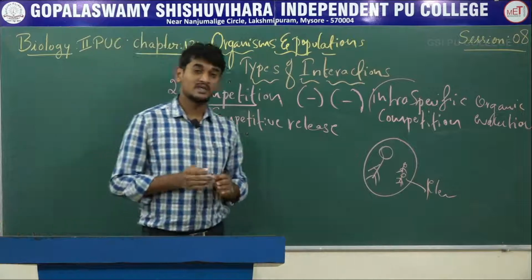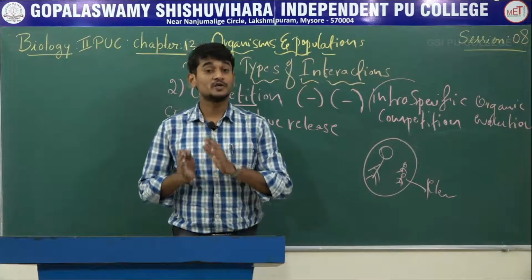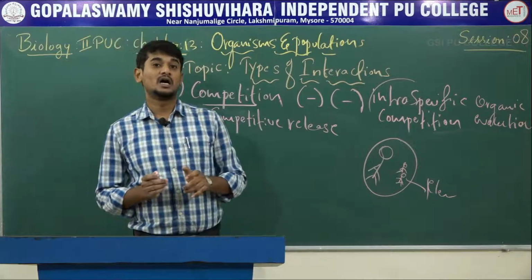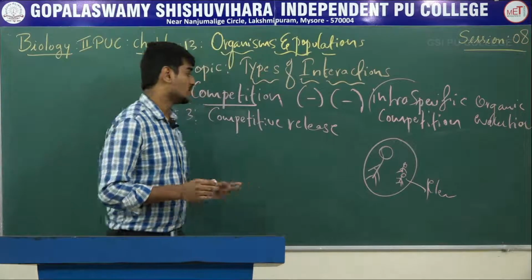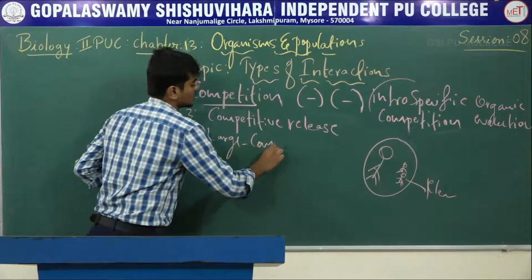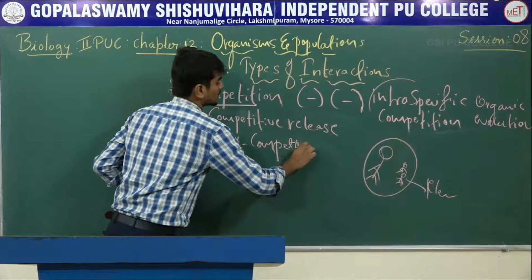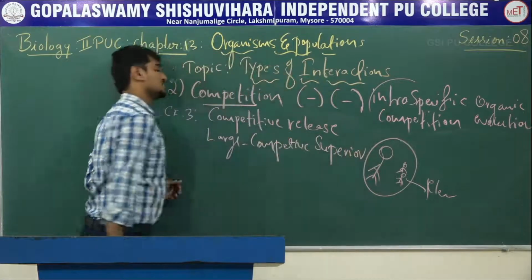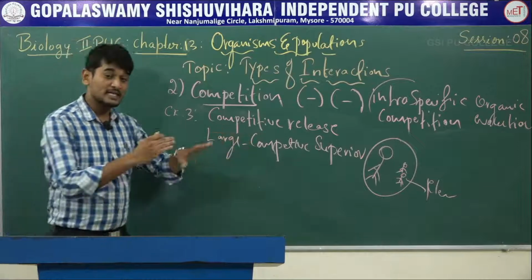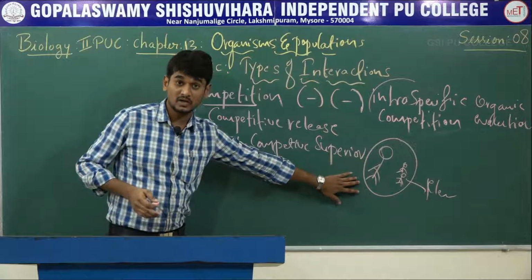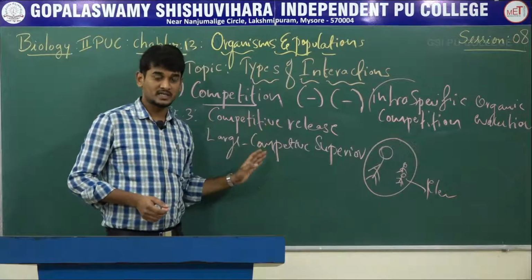The definition for competitive release: a species whose distribution is restricted to a small geographical area because of the presence of a large, competitively superior species. These superior species need to expand their distributional range in that geographical area. This is called competitive release.